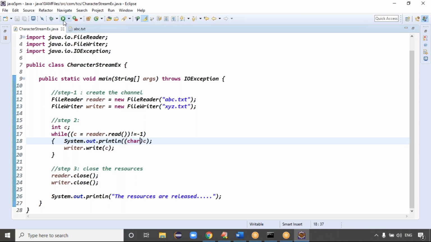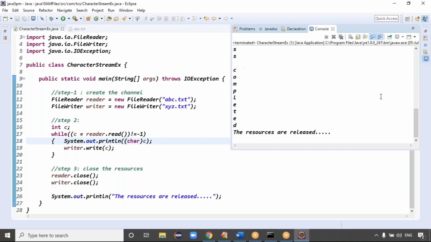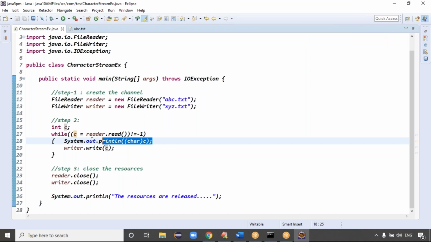See the output in character format, guys. Definitely it's reading the data character by character, line by line. Class completed. Definitely reading the data in which format, guys? Character by character. This printing is just for our confirmation purpose. We no need to print the data, right?